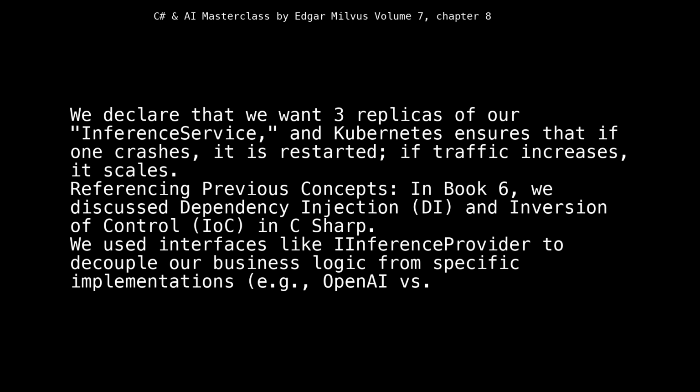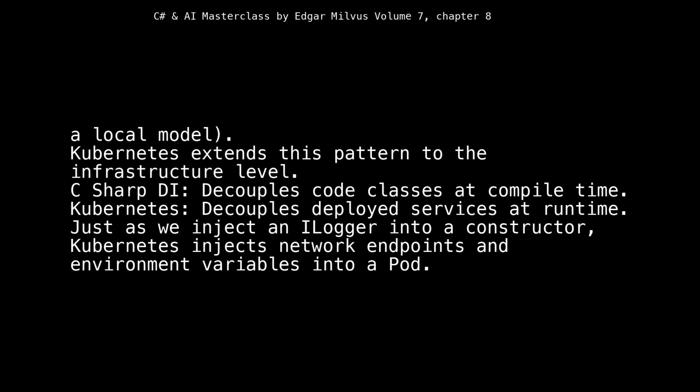Referencing previous concepts, in Book 6, we discussed dependency injection, DI, and inversion of control, IoC, in C#. We used interfaces like IInferenceProvider to decouple our business logic from specific implementations, e.g., OpenAI versus a local model. Kubernetes extends this pattern to the infrastructure level. C# DI decouples code classes at compile time. Kubernetes decouples deployed services at runtime. Just as we inject an ILogger into a constructor, Kubernetes injects network endpoints and environment variables into a pod.